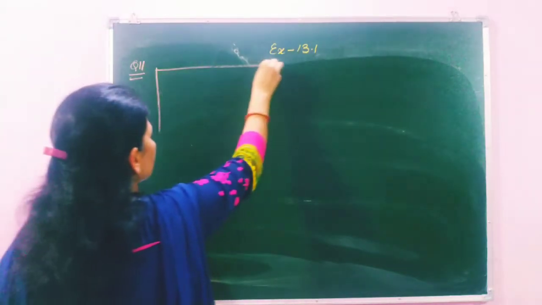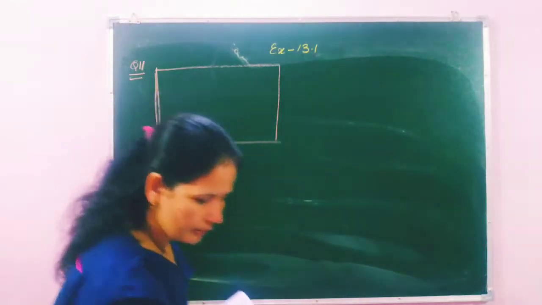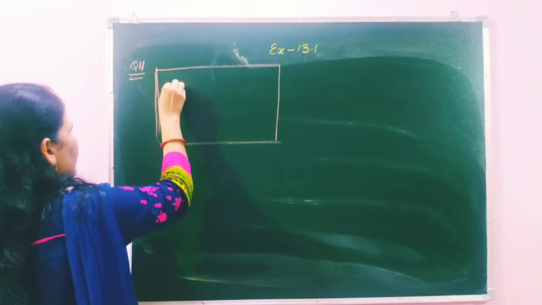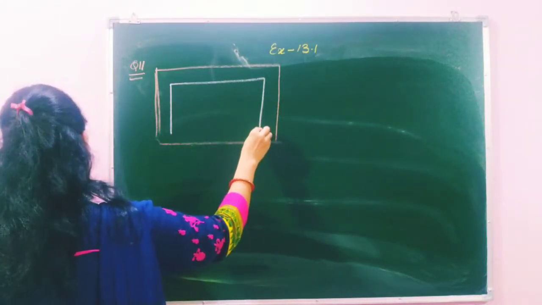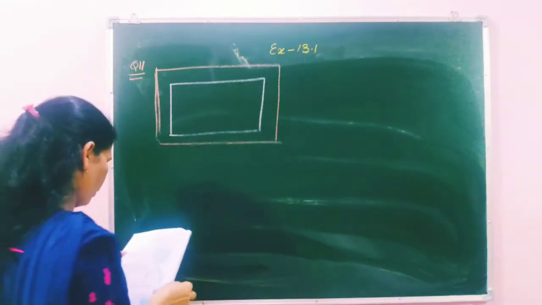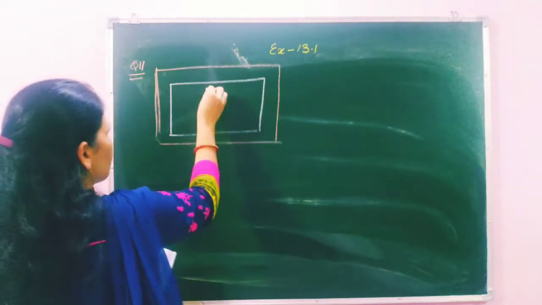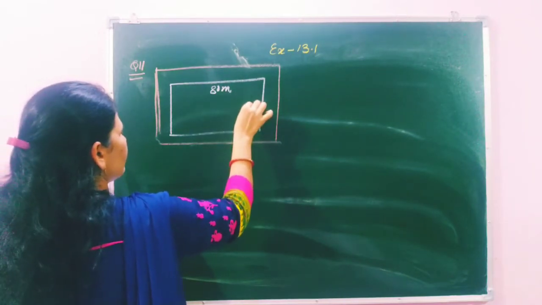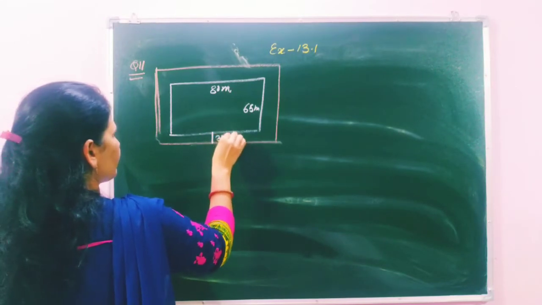Okay, this is a park, and the edges of this park are inner edges they have given, because they told there is a path, a track inside the park. Okay, this is 80 meter, 65 meter, and this track width is 3 meter.